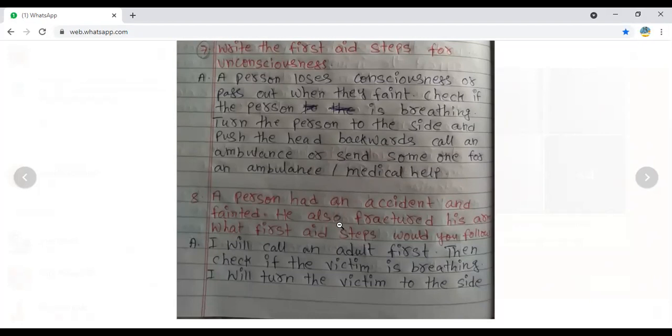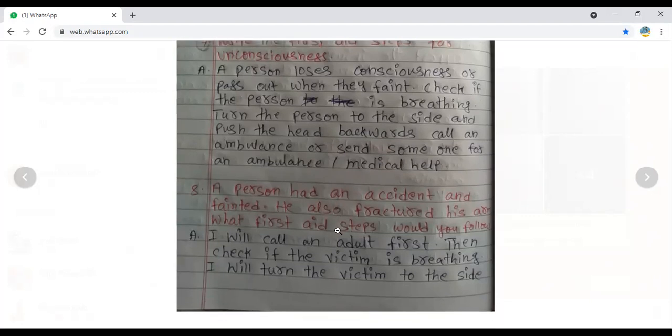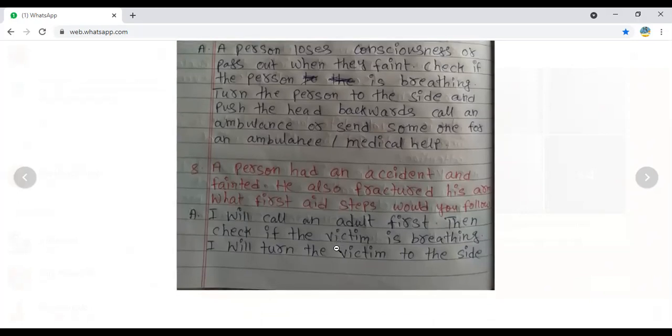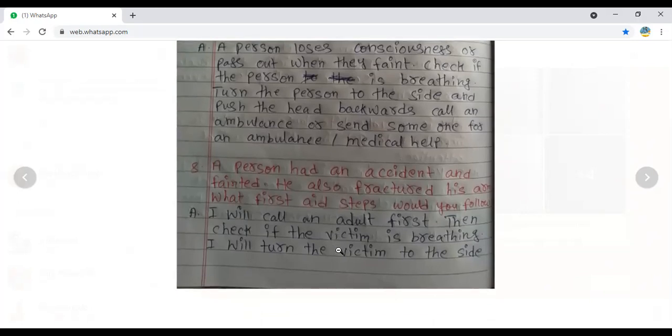Call an ambulance or send someone to call the ambulance or medical help. We are small children, fourth class children. So we can call for an ambulance or you can call for medical help. That is the seventh question.